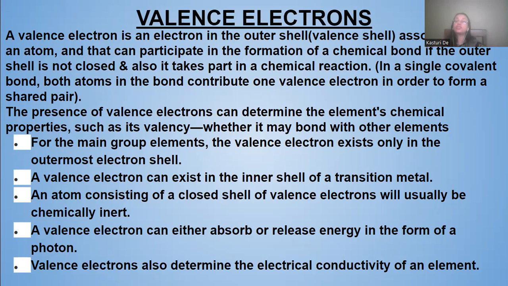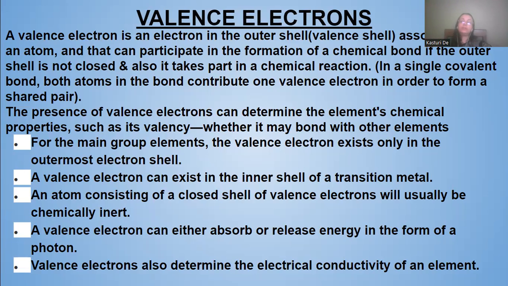An atom with a closed shell of valence electrons will usually become chemically inert, like the rare gases or inert gases, such as argon and helium. Their shells are closed, that means filled up with the maximum number of electrons. Those types of atoms are chemically inert.